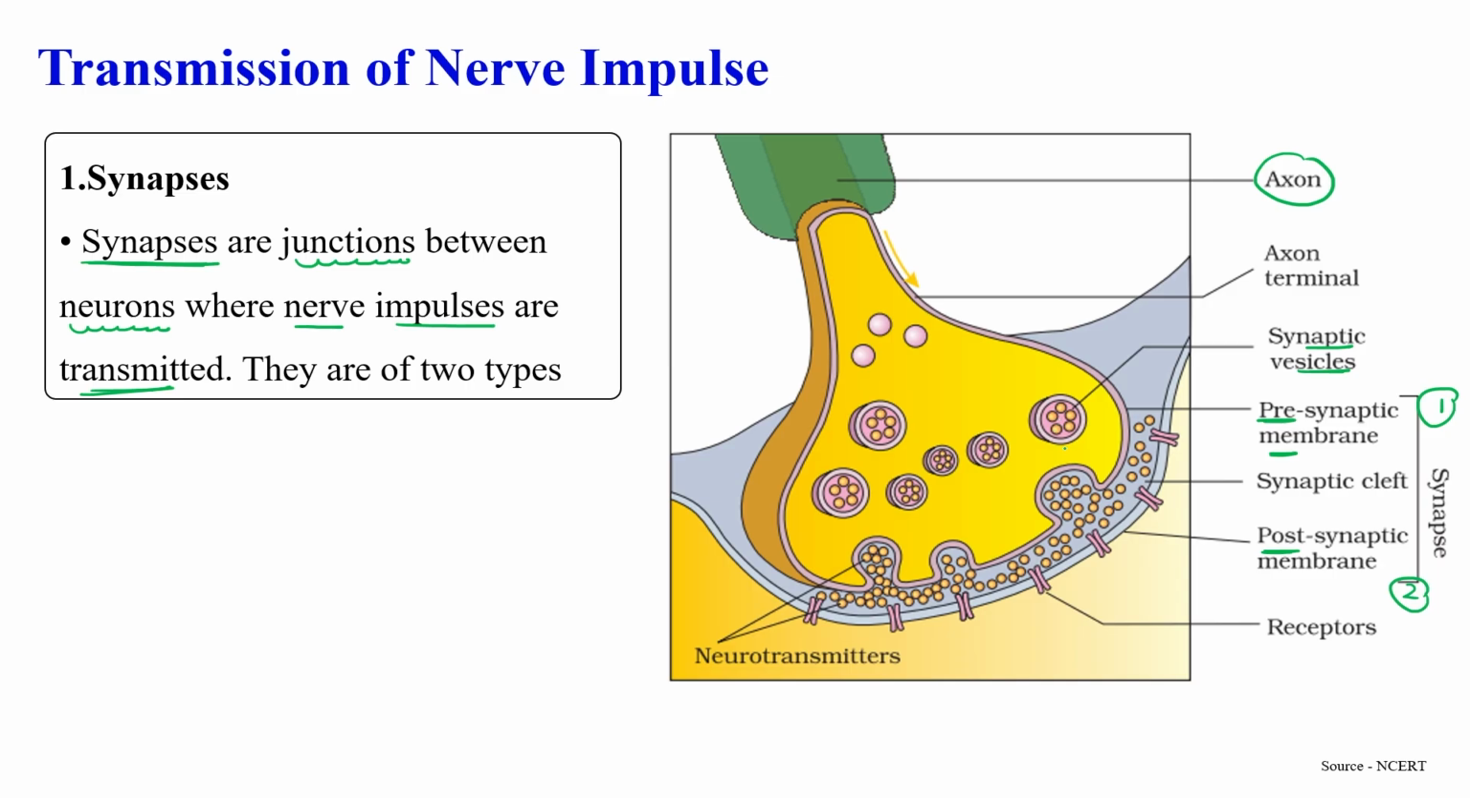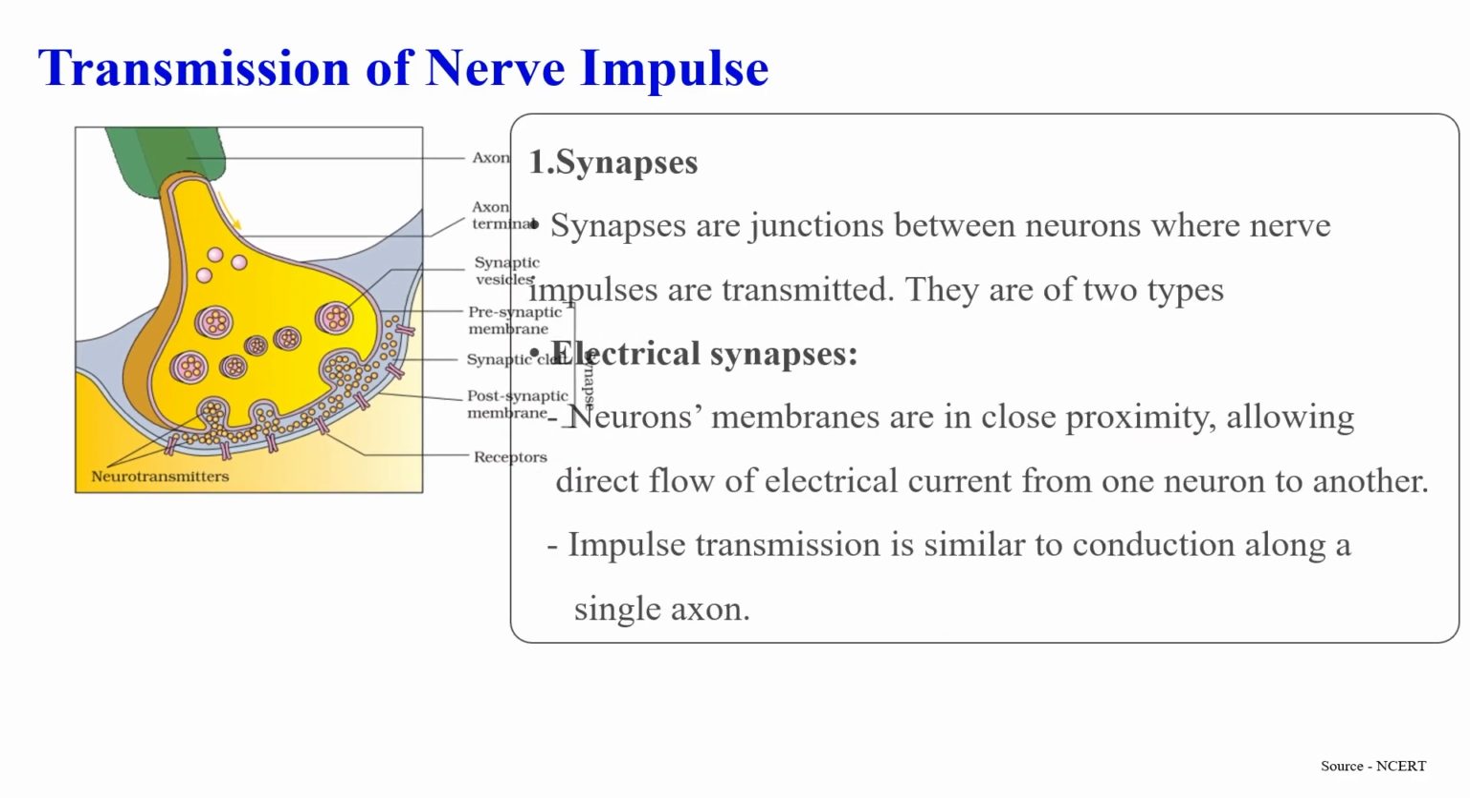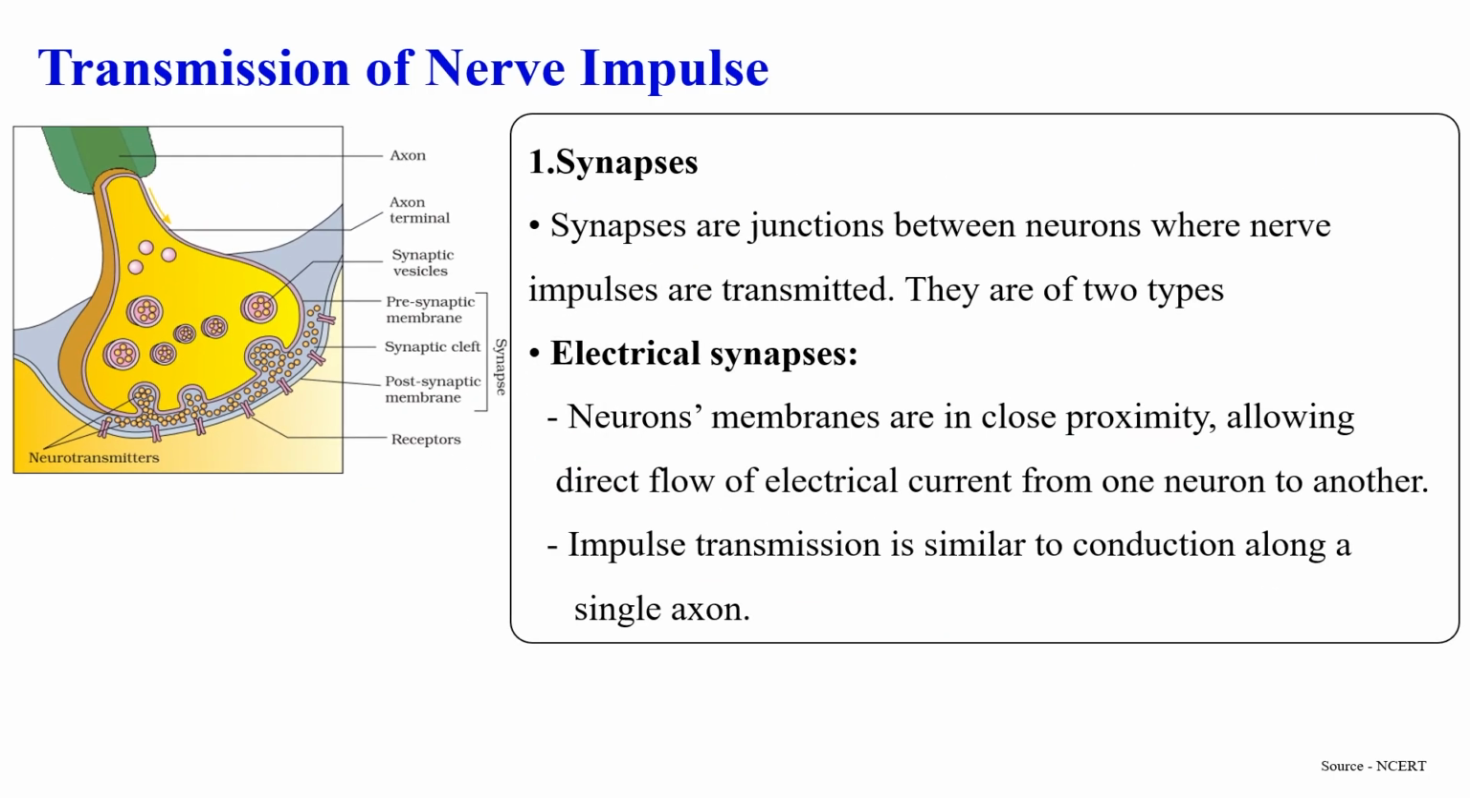vesicles, synaptic vesicles, come towards the membrane site of the presynaptic membrane, fuse with the membrane, and release the neurotransmitter. These neurotransmitters very quickly attach to the receptors which are present on the postsynaptic membrane, as you can see over here. And this is how conduction of impulse occurs. If we classify, synapses are of two types. First is electrical and another one is chemical.